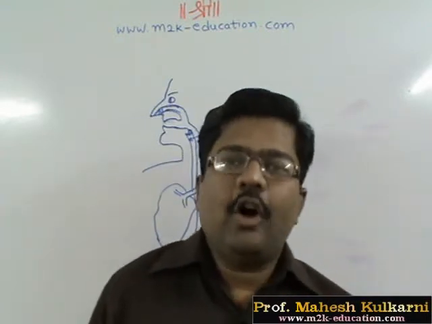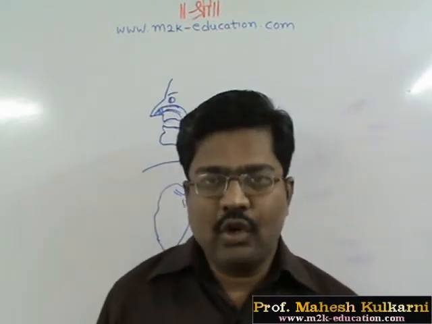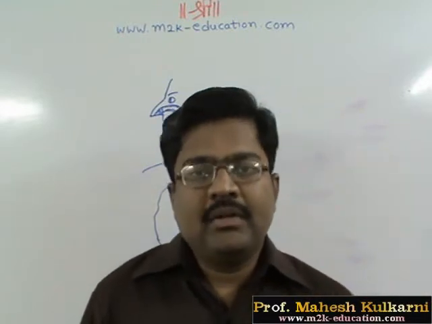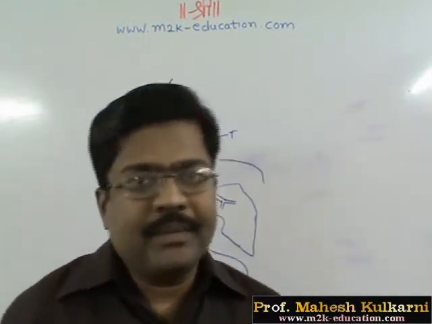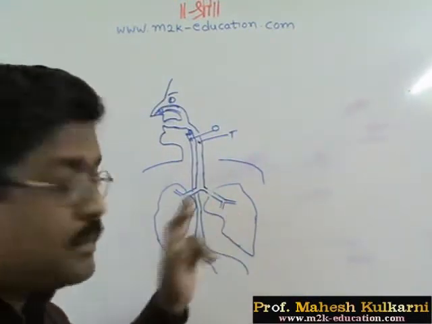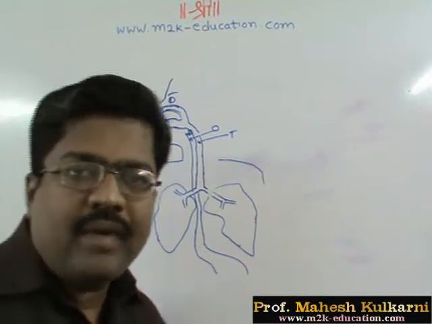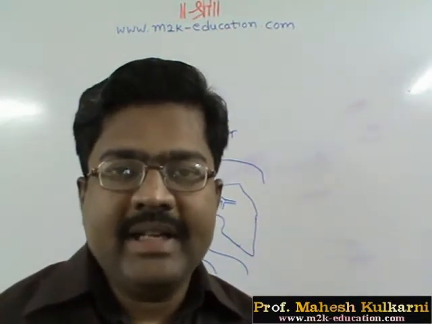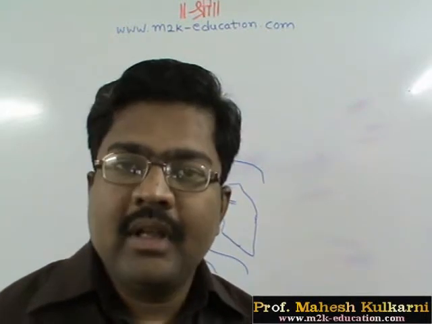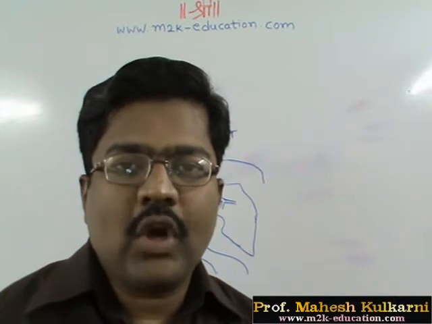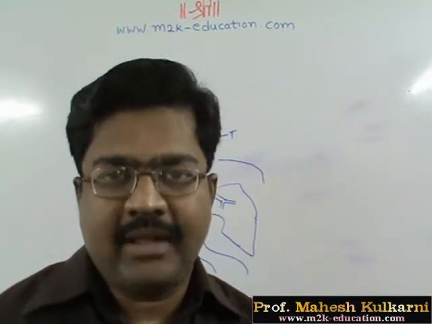One tube will always remain open, one will remain closed. That switching is carried out there. Then air enters the bronchi. From that, the fine tubes we are calling bronchioles, and lastly these bronchioles enter into fine bubble-like objects called alveolar sacs.